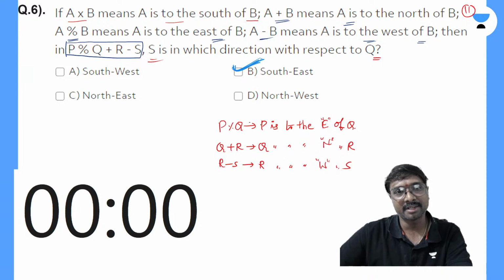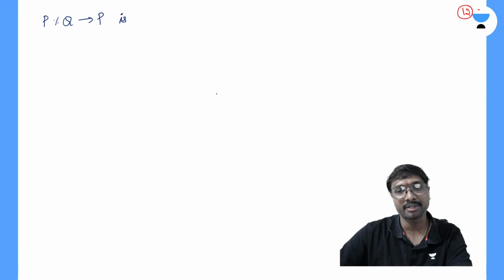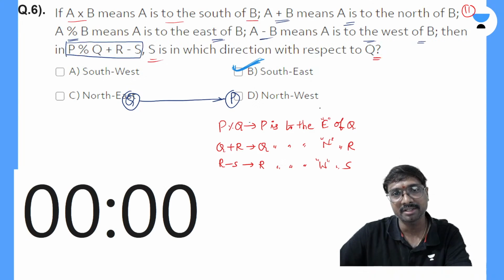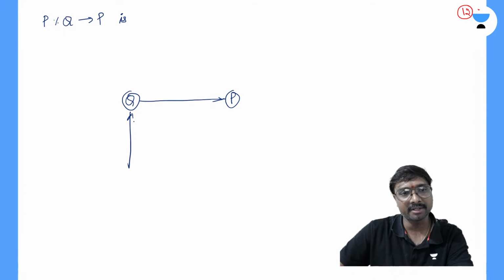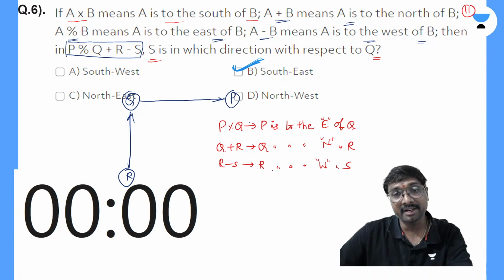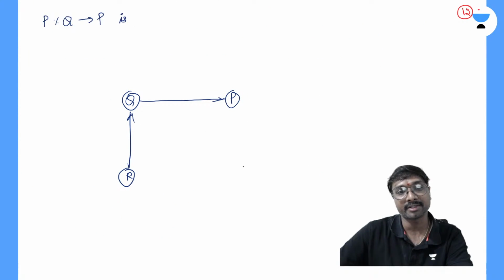P percentage Q, same, na? SC is in which direction with respect to this, that is what we have mentioned, right? P percentage Q means that P is to the east of Q, right? You can say P is to the east of Q, na? P is on this right hand side and Q is on this left hand side, right? What else is given? Q is to the north of R, right? Q is to the north of R means that R will come here, na? Yes or no? And R is to the west of this S, right? You can say R is to the west of this S, na?